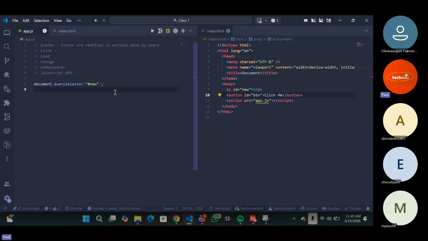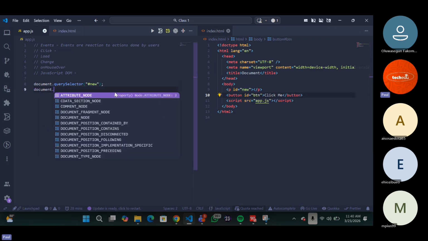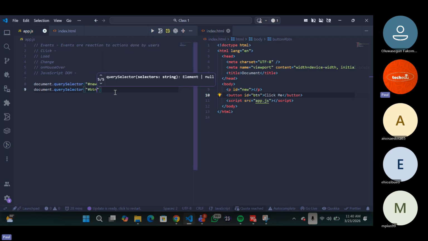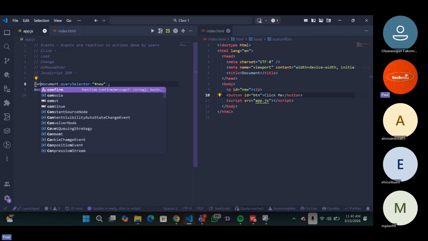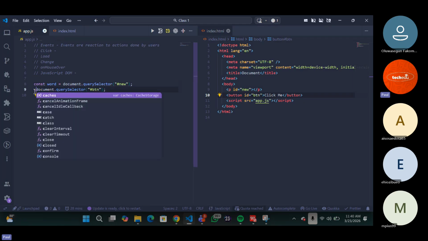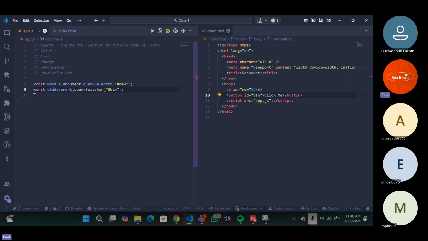We're going to say document dot querySelector, and then hash btn. Now, I'm just going to say const word equals to, so we set it to a variable. Then similarly, we're going to say const btn, which is the button, equals to, so we also set this to a variable. Now what we have to do is give this button a click event.